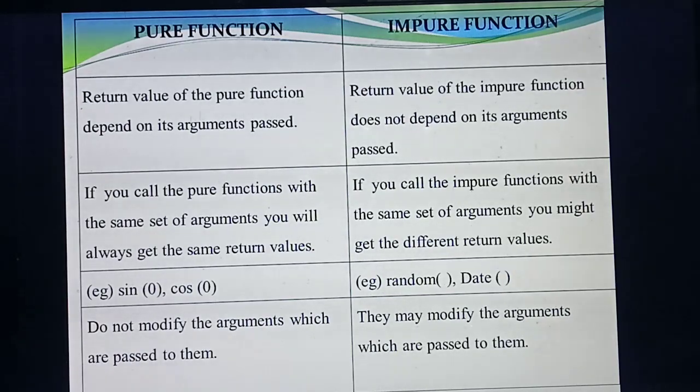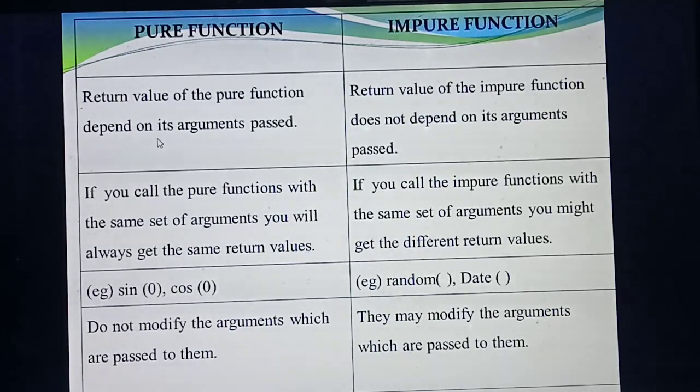The return value of a pure function depends on the arguments passed. First point. Return value means the answer. What answer are you getting? The answer you are getting is based on the value you passed. For example, sin 0. What argument are you passing? 0 is the argument, so you always get the same answer. Understood now? So the return value of a pure function depends on what arguments you pass. But here, in the impure function, will it depend on the arguments you pass? No. It will not depend on the arguments you have passed. Understood the first point? Okay.